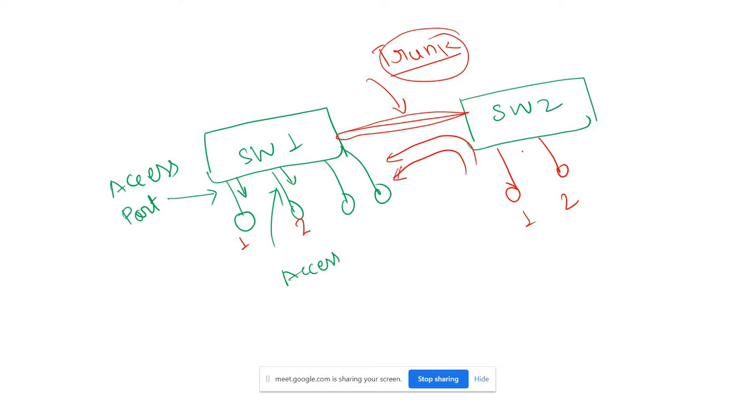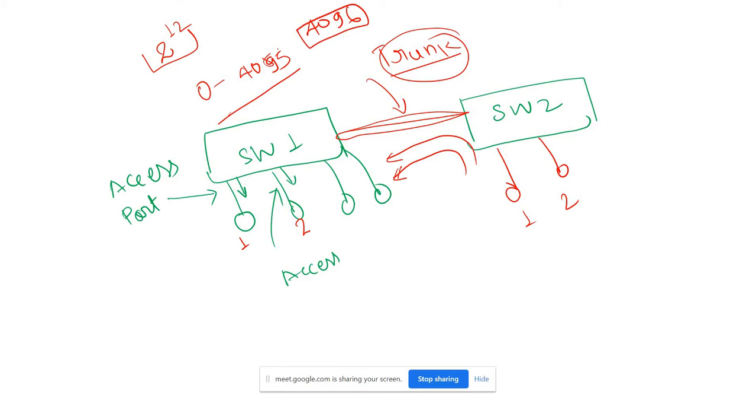It means a lot of VLANs can travel over the trunk. For VLANs we have a limitation: 2 to the power of 12 VLANs can be assigned on the switch, meaning from 0 to 4095. How many VLANs? 4096. Is that clear?